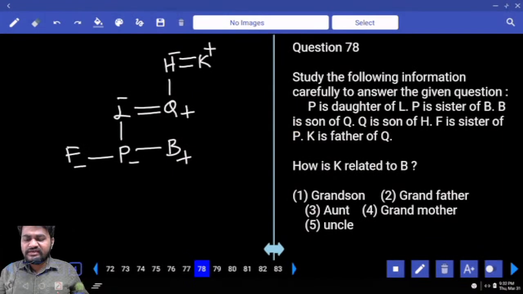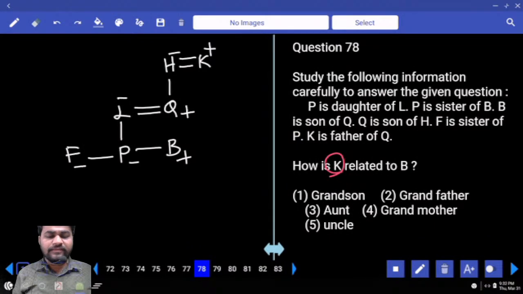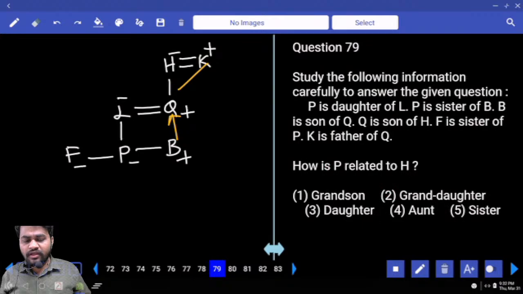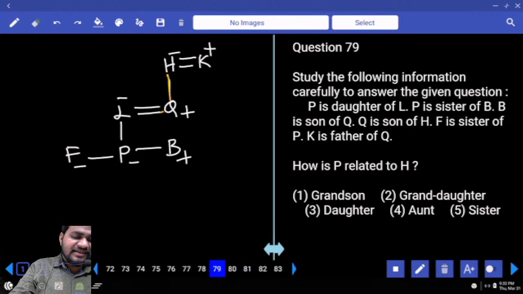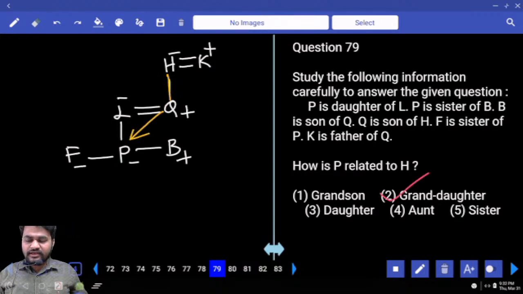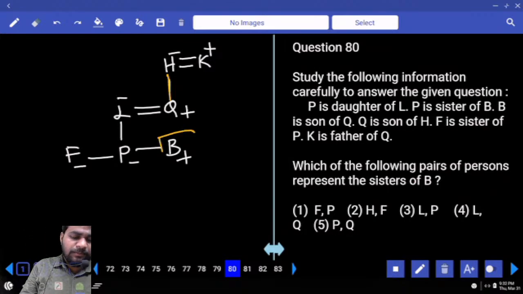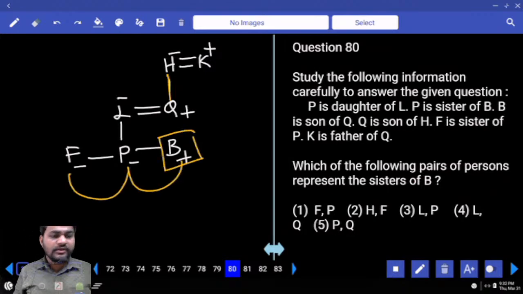Then how is K related to B? B's father is Q. Father's father is grandfather, option 2. How is P related to H? H's son. Son's daughter is granddaughter, option 2. Next. Which of the following pairs of persons represents sisters of B? B's sisters are P and F. P, F means option number 1.